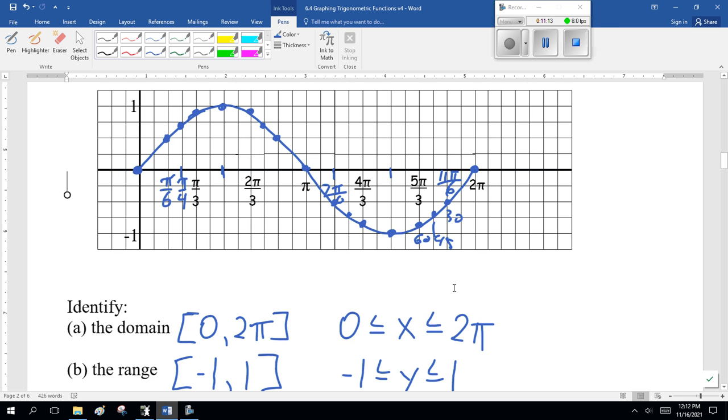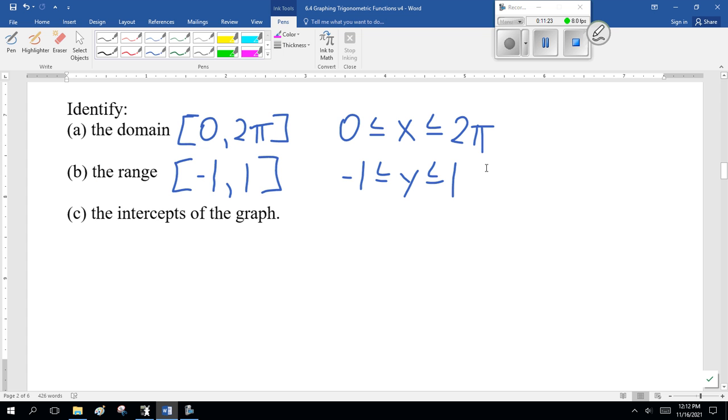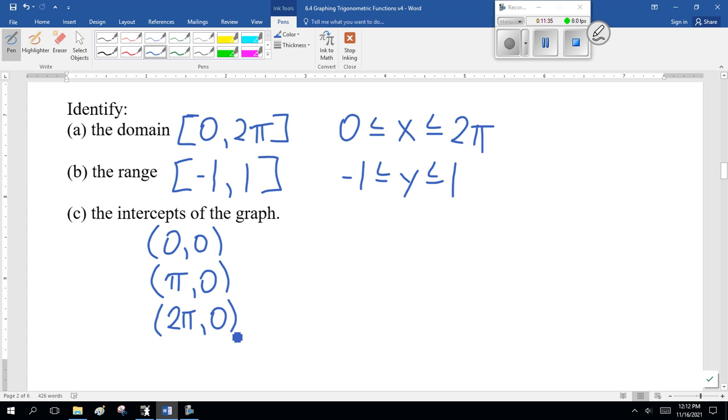So what is across the axes? 3 points. Okay. So that is 0, 0, pi, 0, and 2 pi, 0. Right?